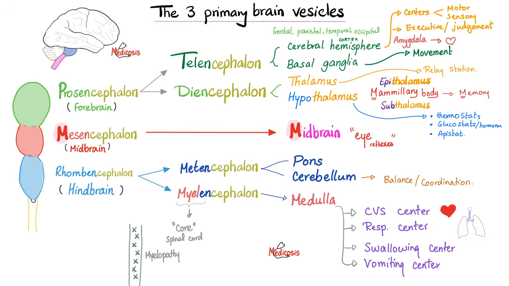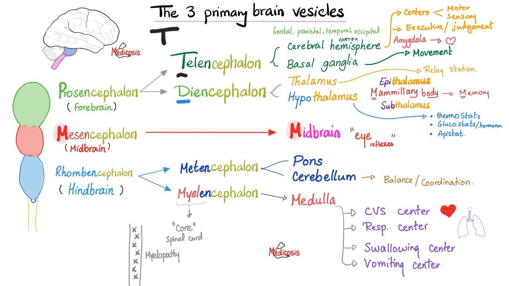The prosencephalon is divided into telencephalon and diencephalon. The telencephalon with the T is on the outside with the T. It's the outer one. And you see it on the edges here. Whereas the diencephalon with the D is deep inside, within. What is the telencephalon? It has the cerebral hemispheres, also known as the cerebral cortex. It also has the basal ganglia. As for the diencephalon, it includes any word that has thalamus in the name, including thalamus, hypothalamus, epithalamus, subthalamus, and metathalamus, which is now part of the thalamus.